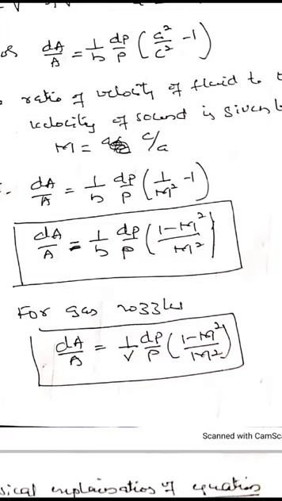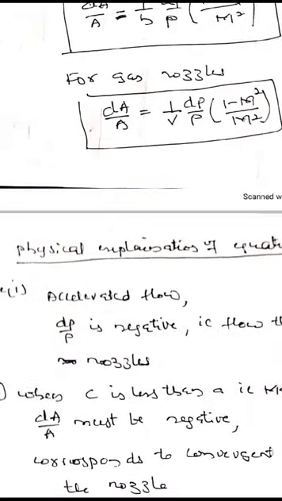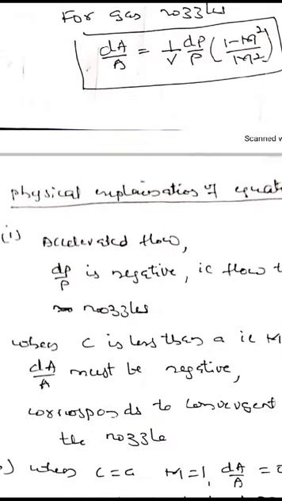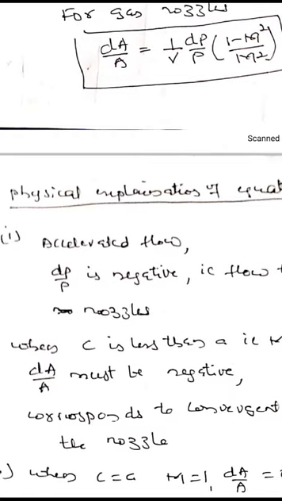Now we will study how these equations explain nozzle behaviour. For a nozzle, we know that it has an accelerated flow, so dP/P is negative. We study three cases.